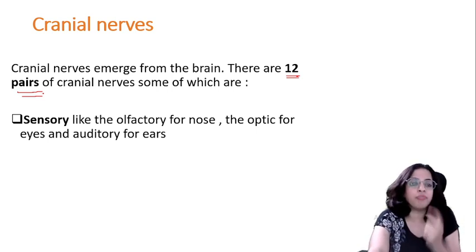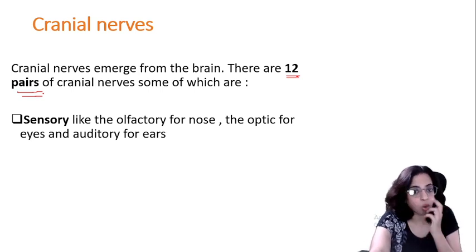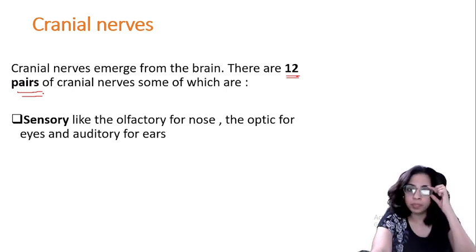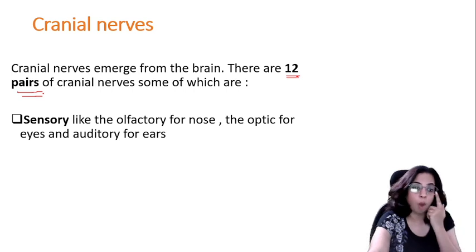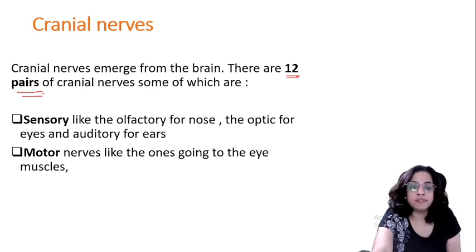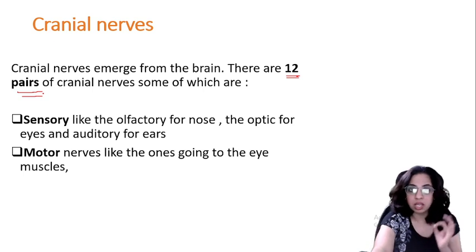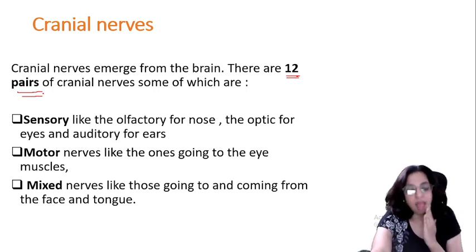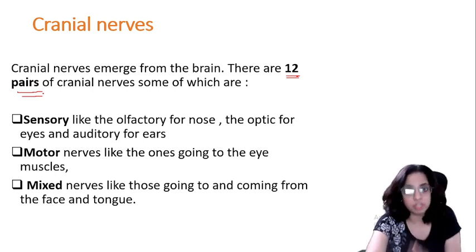Okay. Like the olfactory. Olfactory means anything which has to relate with the smell is olfactory. So sensory like the olfactory nerve for nose. Optic is anything that deals with eyes. So optic for eyes and auditory for ears. Then motor nerves like ones going to the eye muscles. So those nerves that are going to the eye muscles are also part of cranial nerves. Then mixed nerves like those going to and coming from the face and the tongue. Okay. So sensory, motor and mixed nerves, these examples you have to learn.